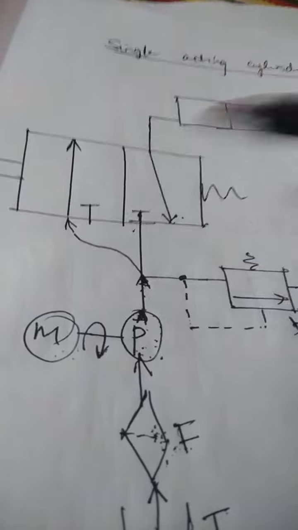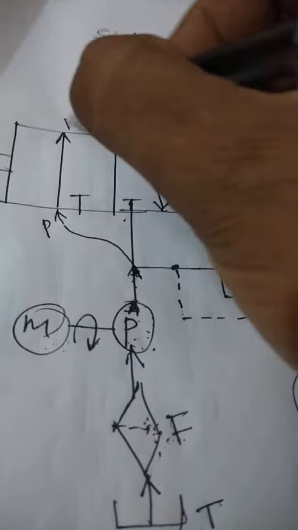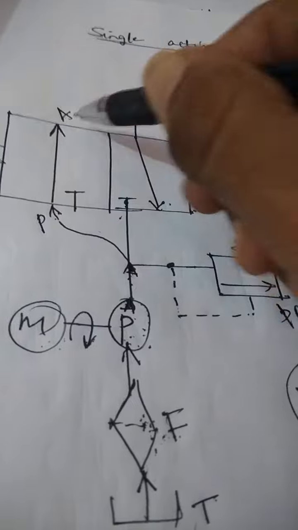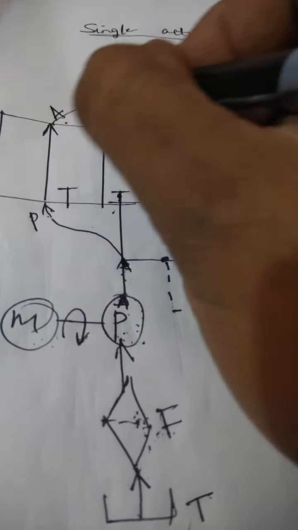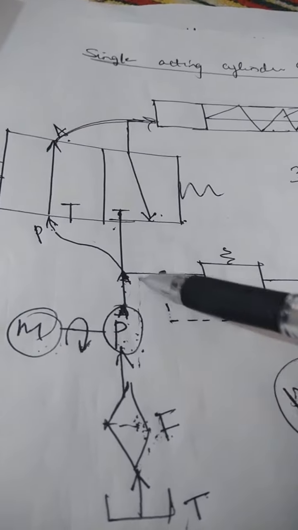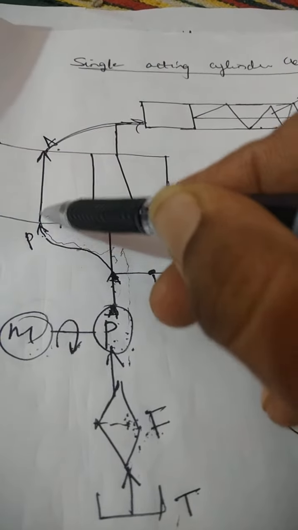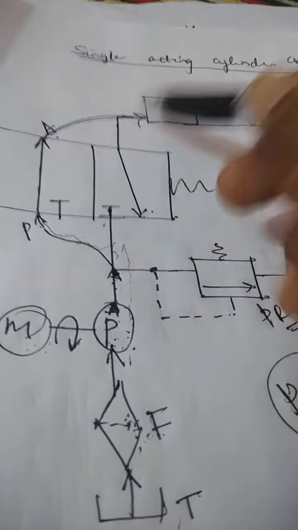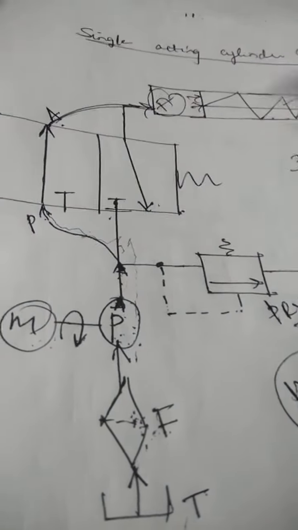Okay, got the idea? Therefore, this point we are calling it as a P point, and this point we are calling it as A point. Therefore, P stands for the pump line, A stands for the service line. Initially it is connected like this. Means the pressurized fluid which is coming out from the pump is going into the pump line and exiting from the service line, from the point A and entering into the piston area of the cylinder.